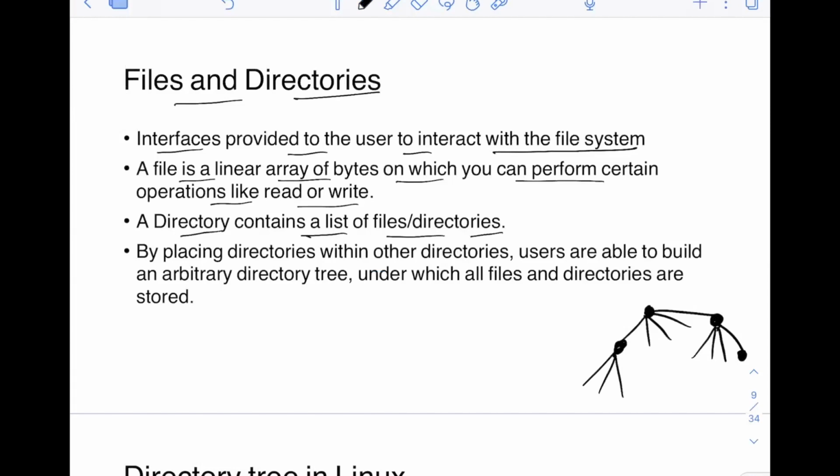By placing directories within other directories, users are able to build an arbitrary directory tree under which all the files and directories are stored. That's what I was showing you, right? Users are able to build a kind of tree with the concept of these files and directories.